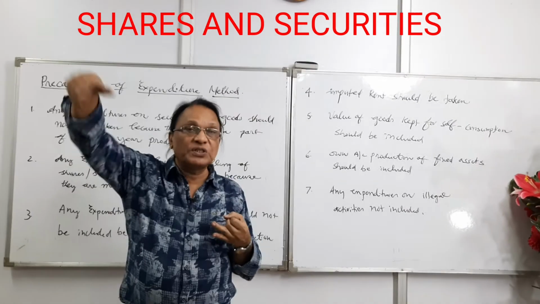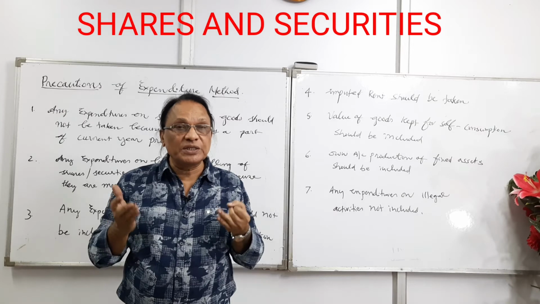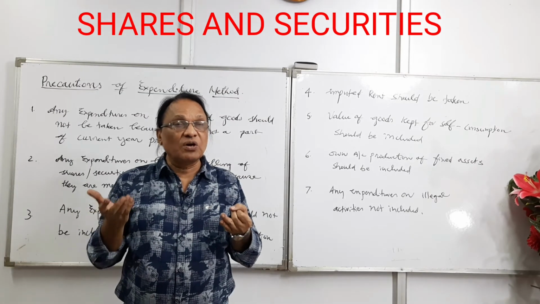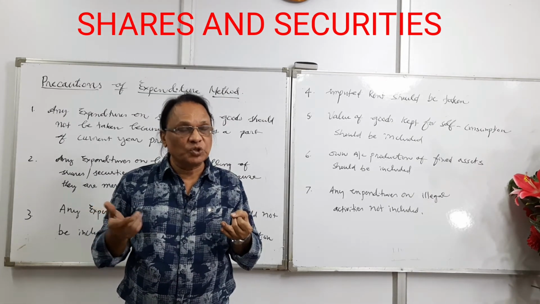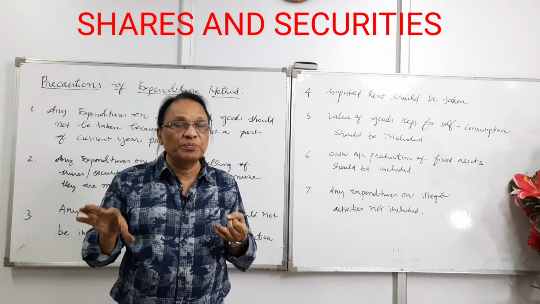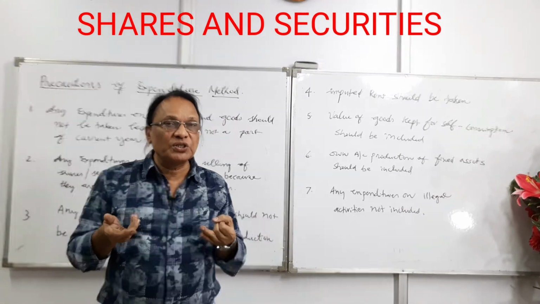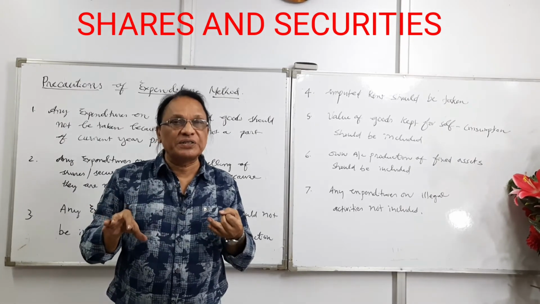The same precaution we discussed in income method, money received by buying and selling shares, bonds, debentures, or we call them securities should not be taken. So when you are writing here, expenditures on buying and selling of shares, bonds, debentures should not be taken because they are mere financial transactions. No extra production is taking place.